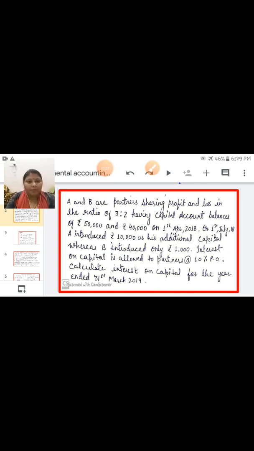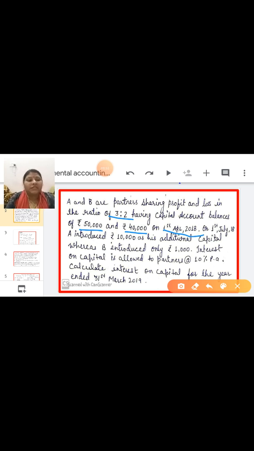This is the treatment. In this question, profit sharing ratio is given, 3:2. It means partnership deed is not silent. And two partners A and B have capital 50,000 and 40,000 on 1st April 2018.